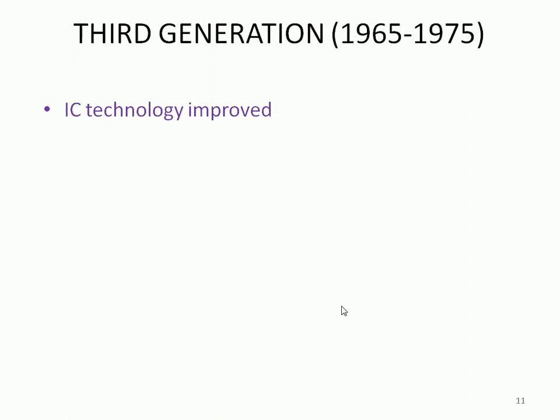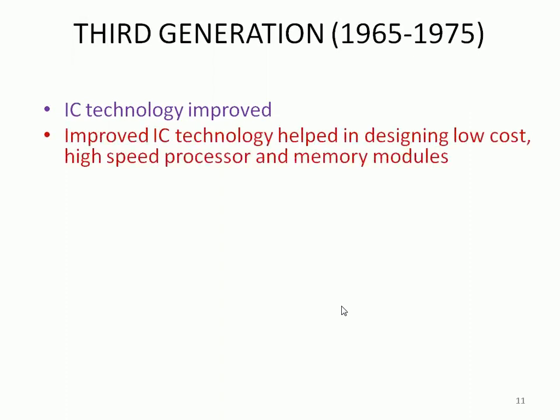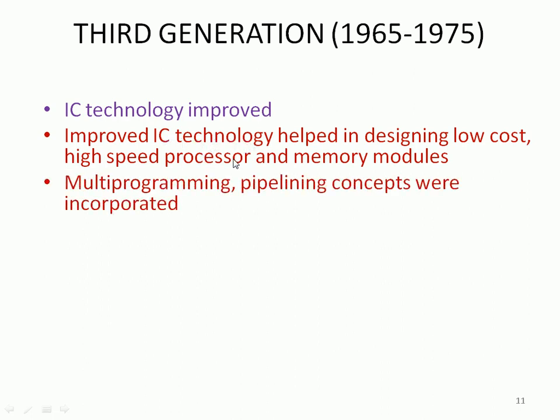So the third generation, which is IC technology, integrated circuits, right? Rather than having transistors, we have integrated circuits that accommodate several gates. Improved IC technology helped in designing low cost, high speed processors and memory. Multi-programming and pipeline concepts were incorporated. That is a concurrent or parallel mechanism.